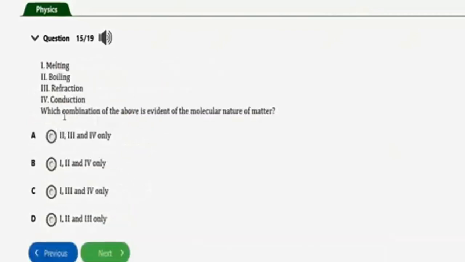It says which combination of the above is evident of the molecular nature of matter. So guys, the correct option for this question will be option B, which is I and IV. Melting, boiling, and conduction and refraction is not an evidence of the molecular nature of matter. Alright, so let's go to the next repeated question, which is this one.